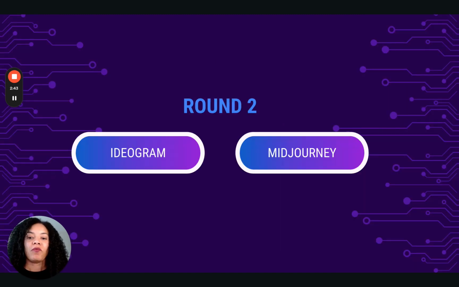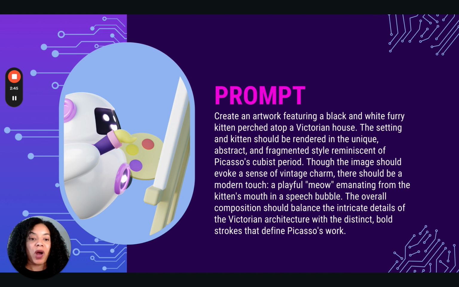All right, round two. This is the prompt. I'm not going to read it. It's pretty long, but basically the short version is I rescued a cat. They are black and white, and I wanted them on top of a Victorian house. I wanted the Picasso Cubist period, I wanted a vintage charm, and I wanted the word meow, which this time I did make sure I put in quotes in a speech bubble. Let's see how they do.